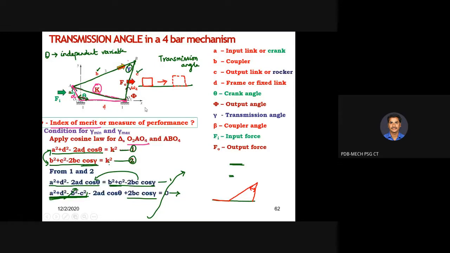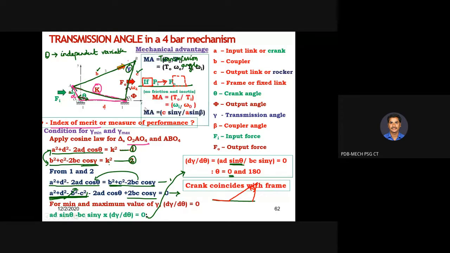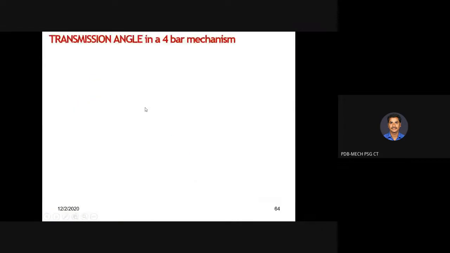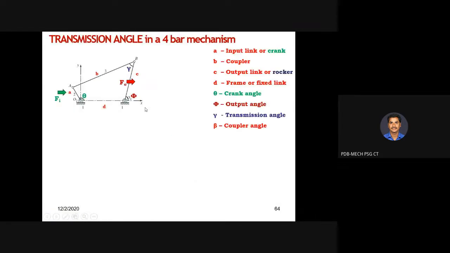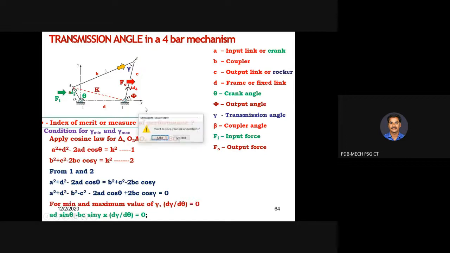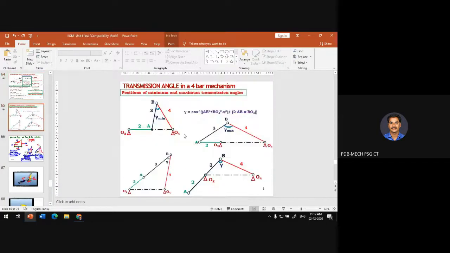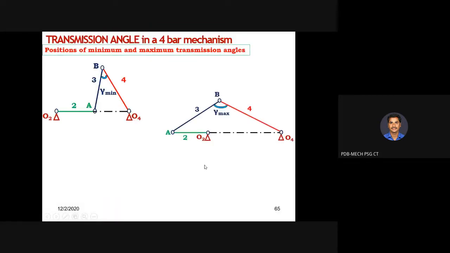Next, another terminology that I'm going to explain is toggle position. In these two cases we know that when your crank is in line with the frame, you get the minimum transmission angle, and when the crank is at 180 degree with the frame, you get the maximum transmission angle.